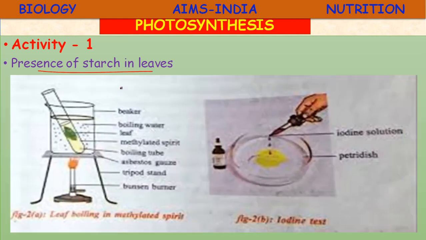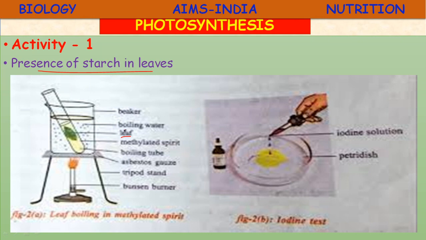This experiment is clearly given in your textbook also. The same picture I have taken here. Let us take a leaf from a plant, and we can select a soft, thin leaf so that it is easy to perform the experiment. Use a leaf which has been exposed to sunlight from morning to evening, because throughout the day the photosynthesis reaction takes place. So select a leaf and arrange the apparatus like this.